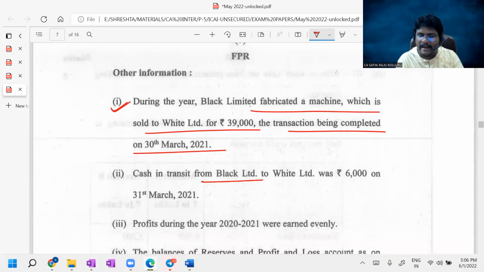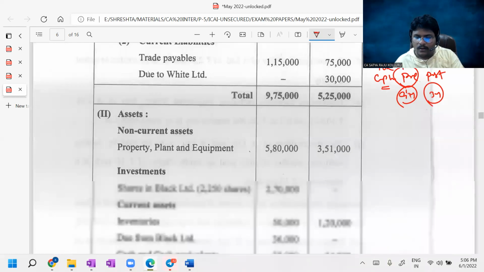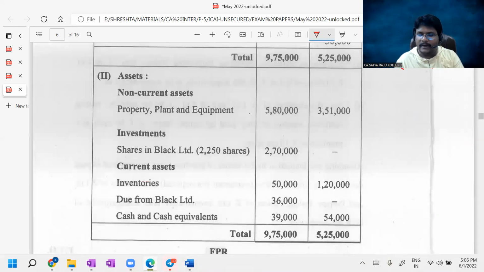Cash in transit from Black Limited to White Limited was 6,000 on 31st March 2021. So Black Limited to White Limited transmitted means there is a due from Black Limited, right? In the case of White Limited, the cash was already transmitted by Black Limited, which means the 6,000 you need to reduce here. Then this balance will become 30,000. The cash in transit will be plus 6,000, which makes 45,000, guys, because the cash was ultimately transmitted by Black Limited to White Limited.